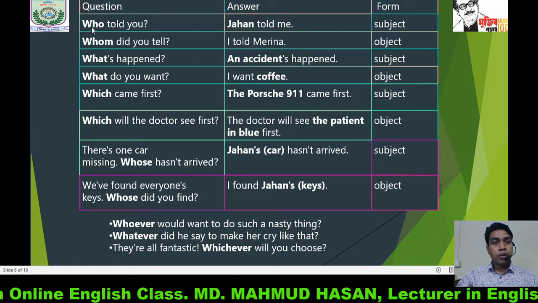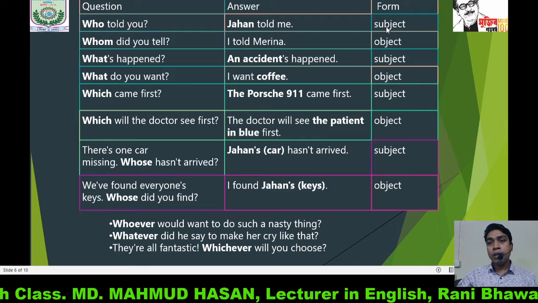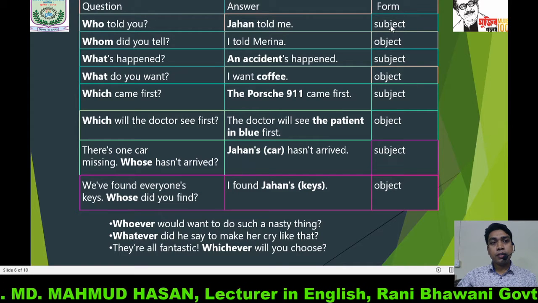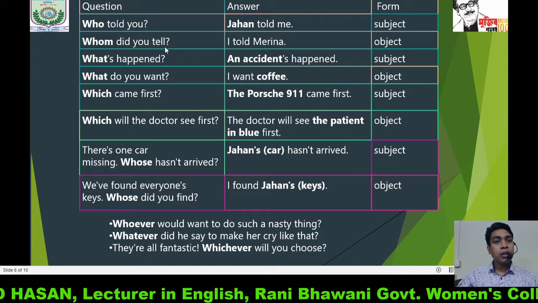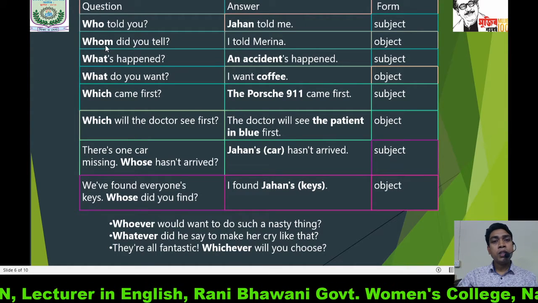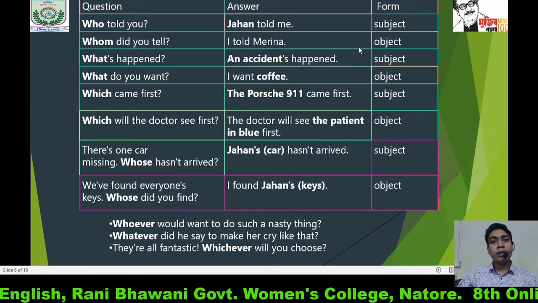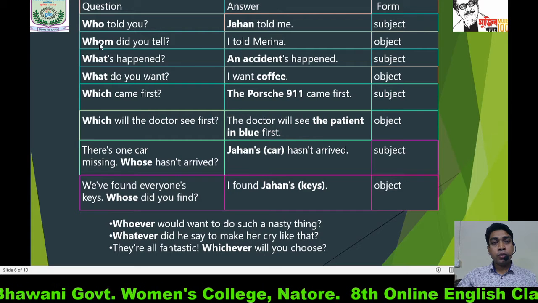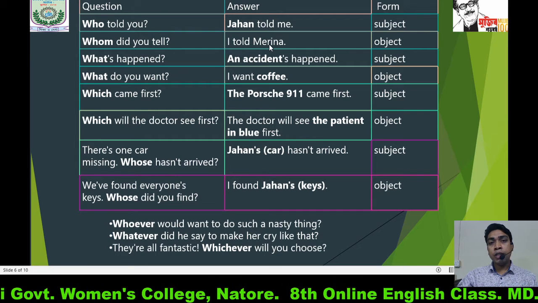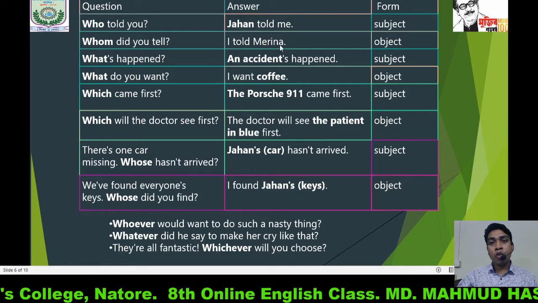So who is used here as subject. In case of whom did you tell, whom is used as object. We can say, I told Marina. So whom is used in place of Marina. Marina is in object form.